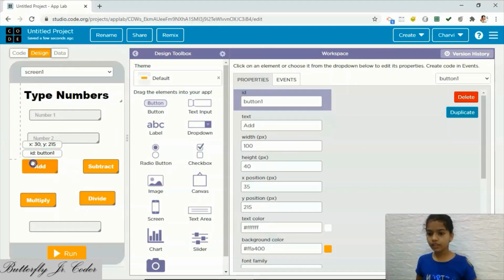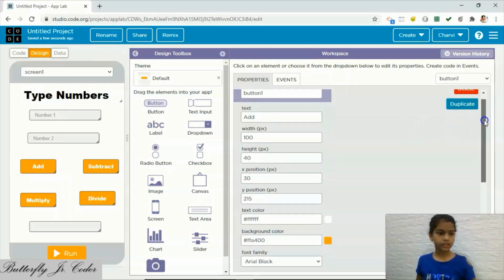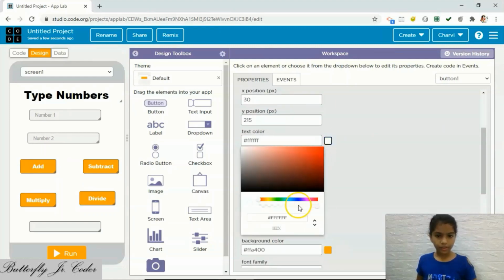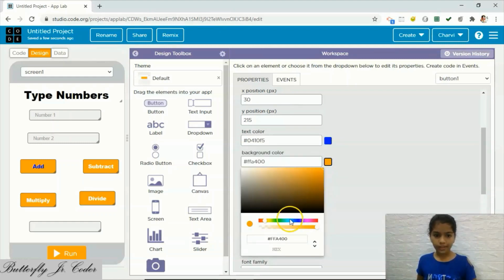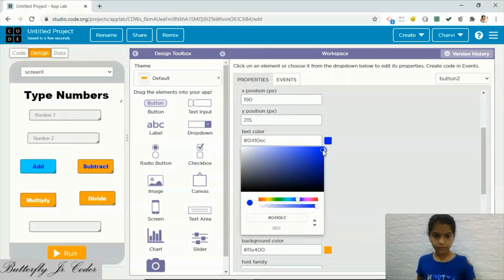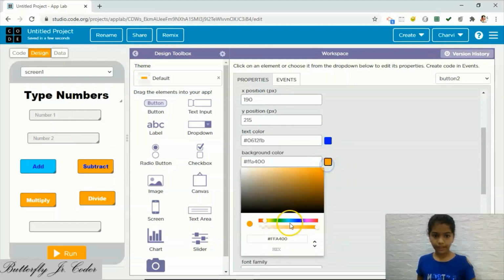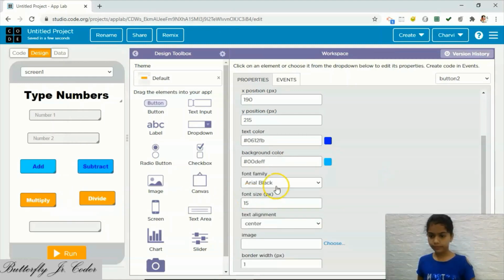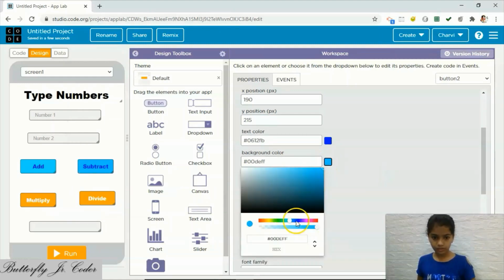Now we will give color to these buttons. So we will make text color dark blue and background color light blue. Then dark blue and light blue. Okay.